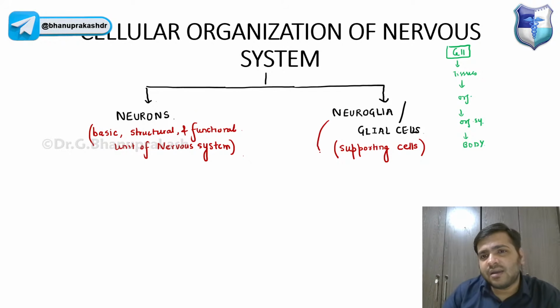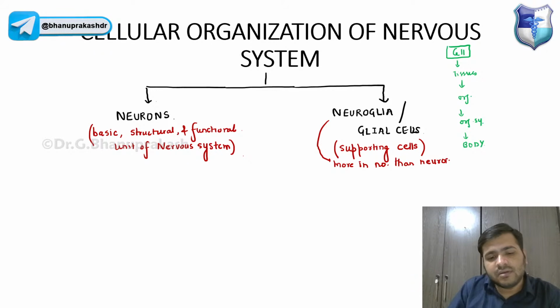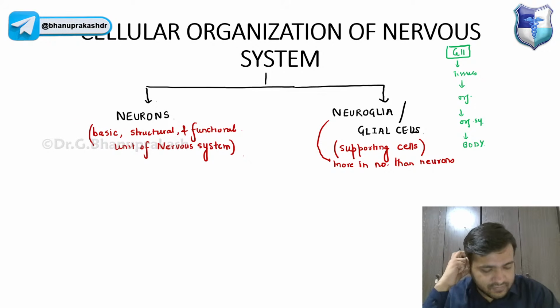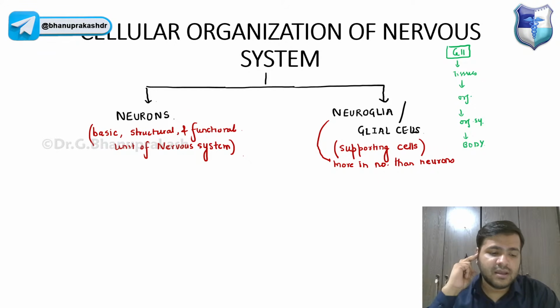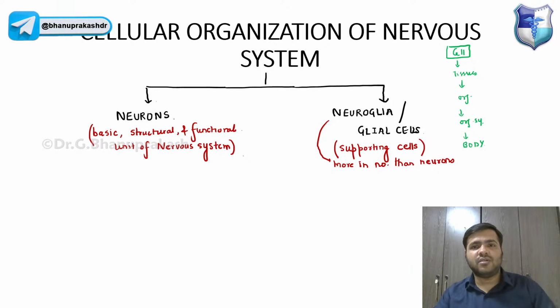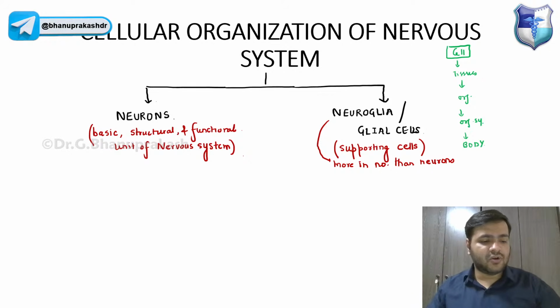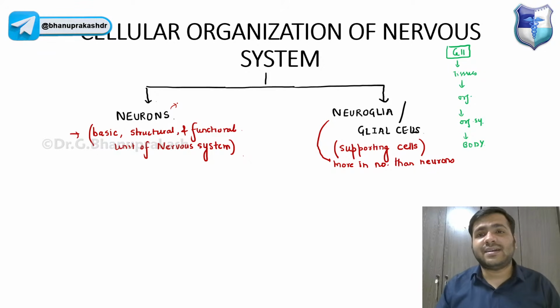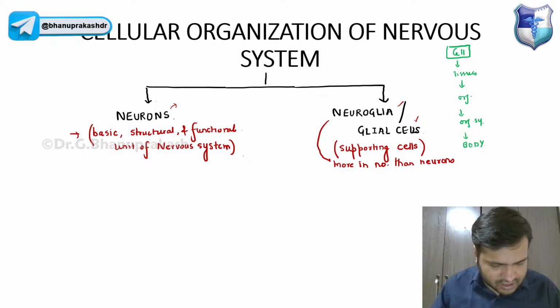One more important thing: they are more in number than neurons, and they account for more than half of the weight of the brain. So that is something you have to remember. Neurons I will be discussing in detail. One more important point is that neurons don't have the capacity to divide, whereas neuroglia or glial cells can divide. That is a very important input.